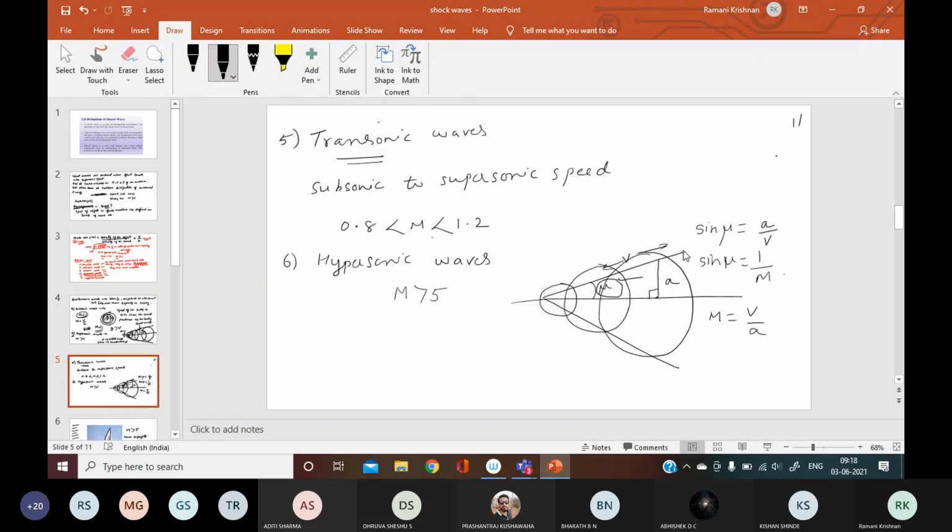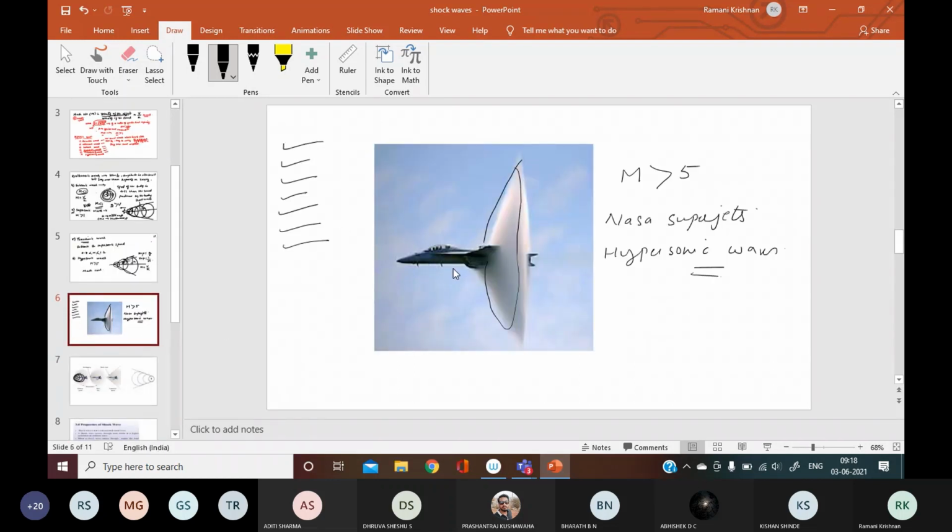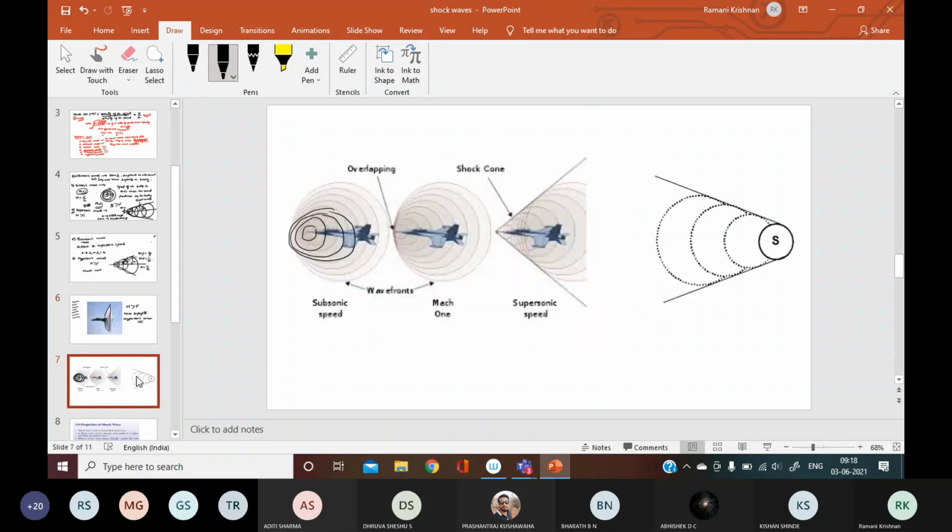Mu is called the Mach angle, and this imaginary cone which we are drawing is called the Mach cone. Okay, so up to this we have seen. I also showed you what will happen with NASA superjets which have a high Mach number. You can see how the whole medium is getting disturbed, with a change in density, pressure and temperature of the medium. And this slide I showed you for subsonic and supersonic waves.